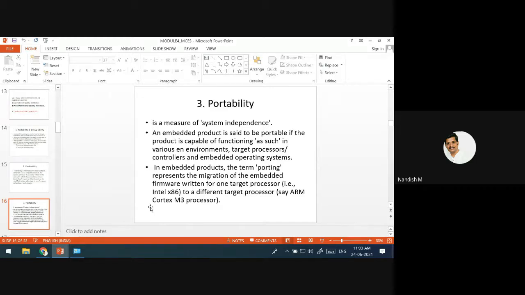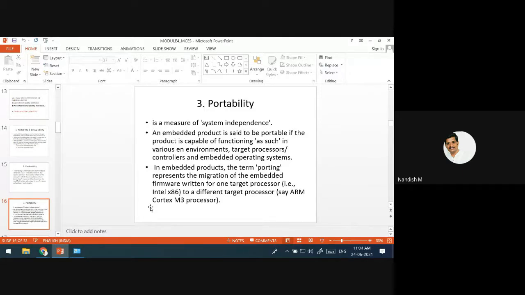Whenever you change one processor to another, if the firmware is written in a high level language, rework will be very less. But if you use low level languages like assembly language, then it would be very difficult to translate. The portability will be poor. That is what I am saying.